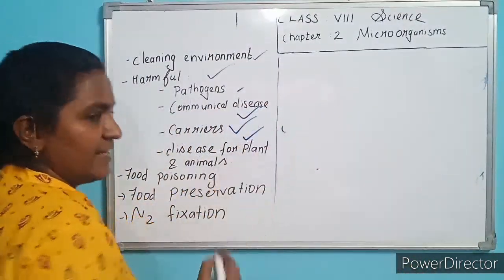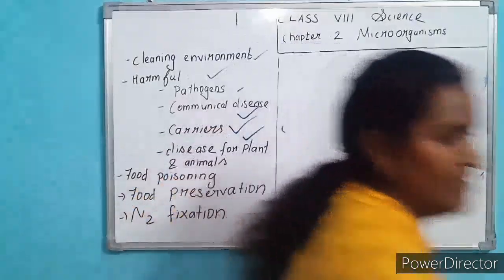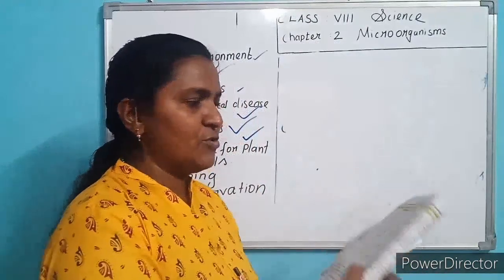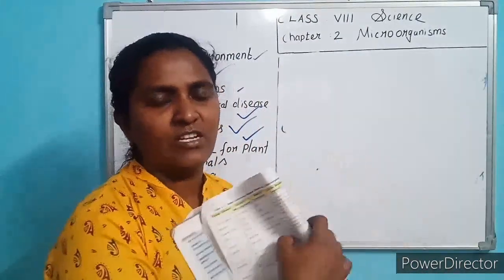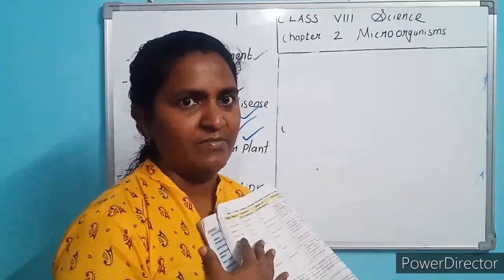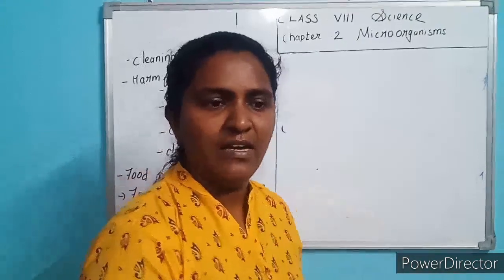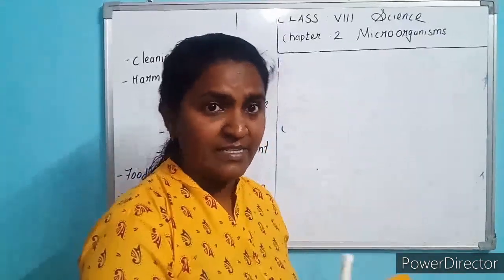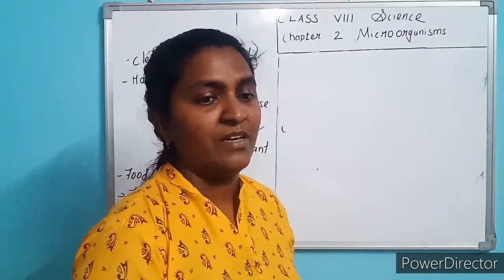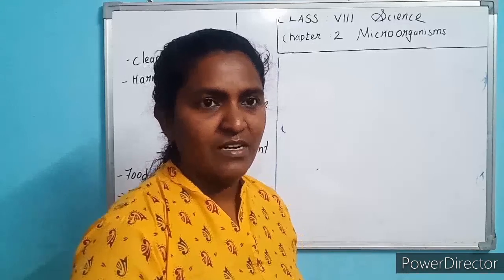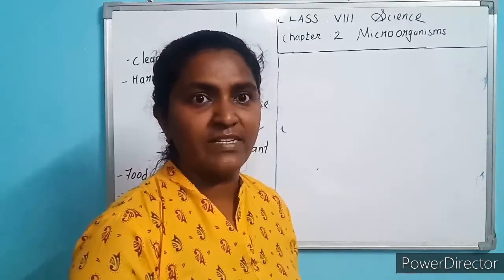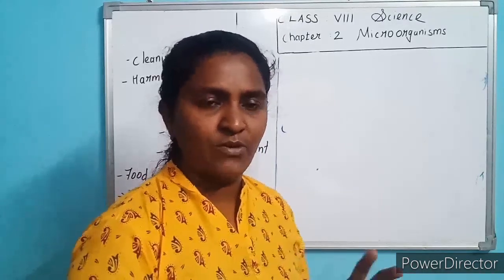Next we study on the page. Two columns are given: diseases caused in plants and diseases caused in animals. So these two you write in the copy and learn. There are several diseases caused by microorganisms for plants as well as for animals and human beings. We also come under the animal family. There are diseases like cholera, typhoid, dysentery. Plants also have many diseases, like yellow leaf. You learn it.